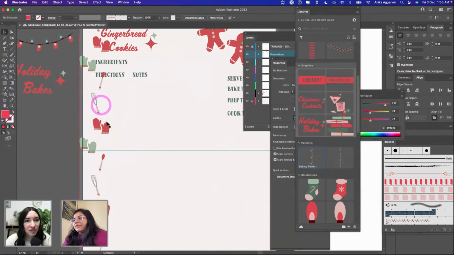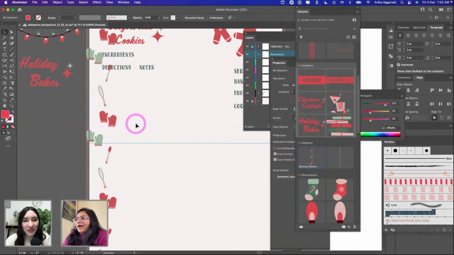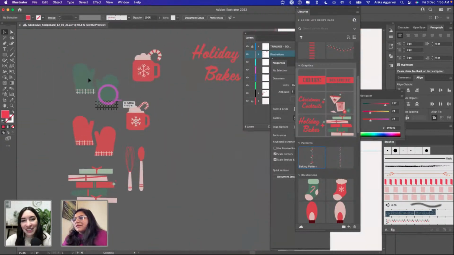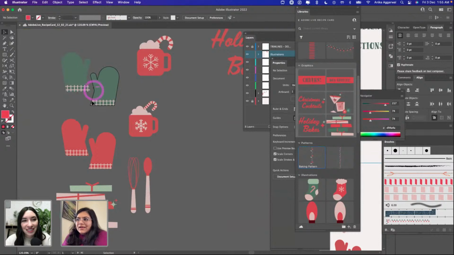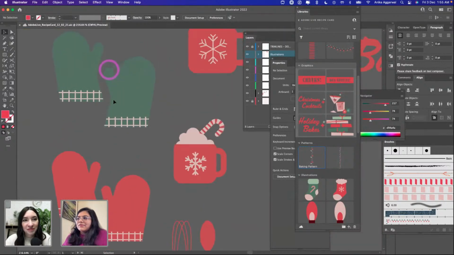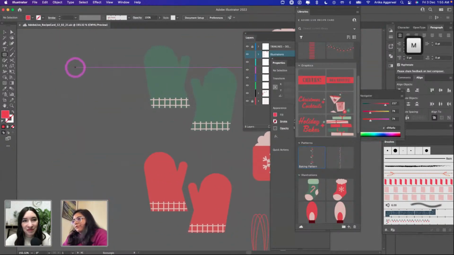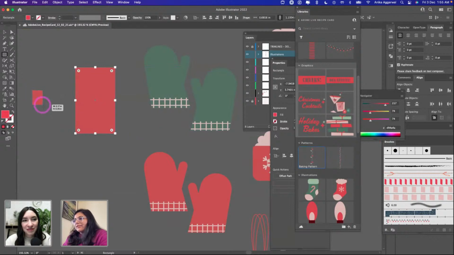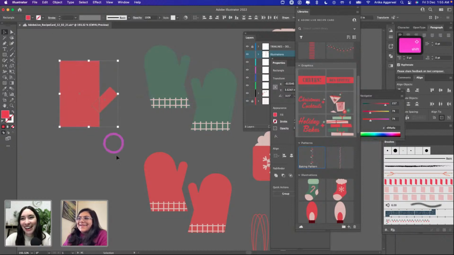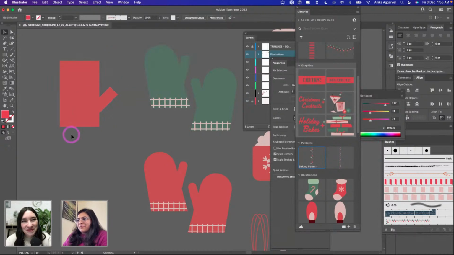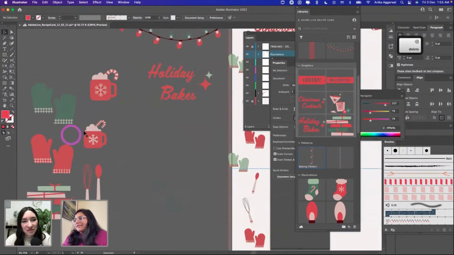Very convenient. It is already set up for you. So cute. I made these fun little mittens right over here, which is basically a rectangle which has been sheared with the direct selection. And this is also a rectangle, but then I used the shape builder tool for this. We have these two rectangles, and then a tiny little rectangle, and then a rectangle at an angle, and then we're just rotating these to get this shape. But yeah, that's the thing.